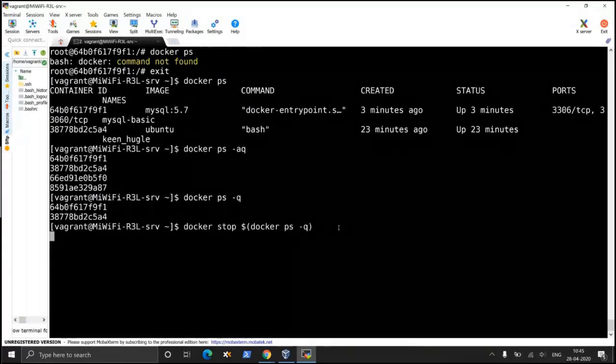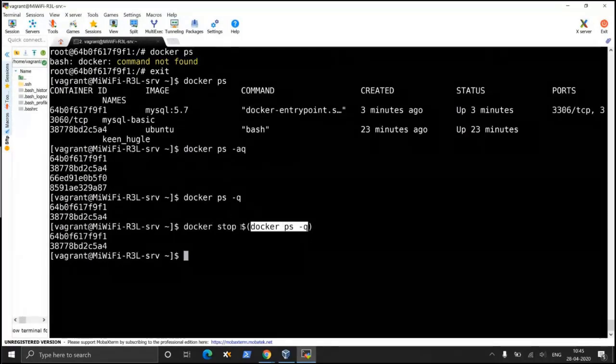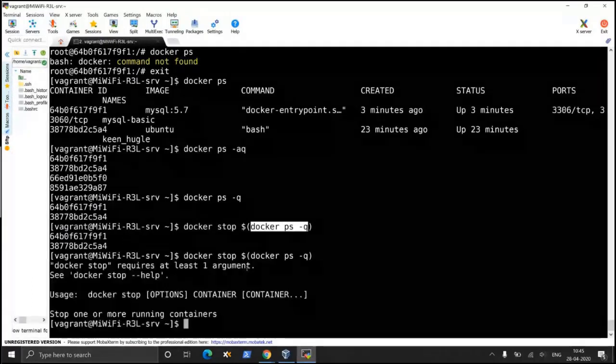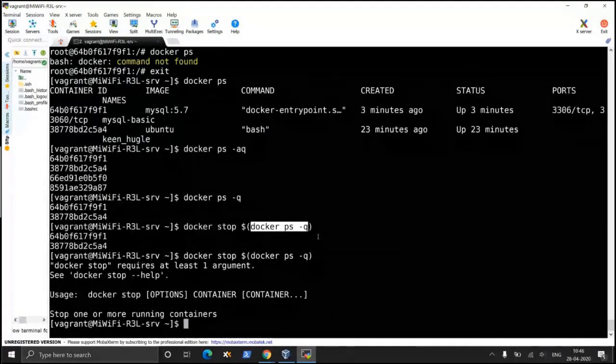I hope the command is clear to you all. This is known as Unix backticking or command substitution. Output of this part of the command will be forwarded to docker stop, and docker stop will stop all of these. Now if you do a docker stop again, there will be an error because all the running processes are stopped.